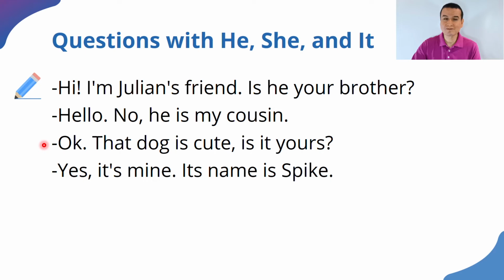Okay, that dog is cute. Is it yours? Yes, it's mine. That is a way to express possession. It is mine. Instead of saying it is my dog, I can replace all that with mine. Just the student chose to write that. Its name is Spike. Oh, that is a possessive adjective there, by the way, and it's using its name is Spike. It means that the name of the dog is Spike. All right? Thank you very much for having understood that with me.